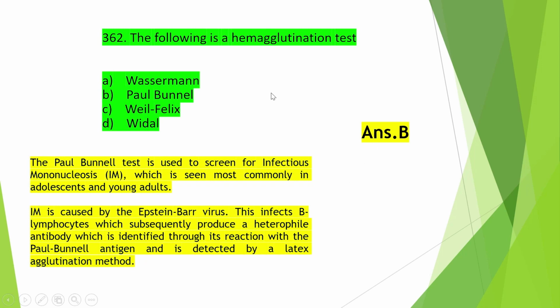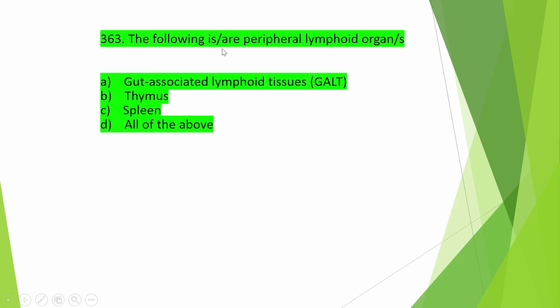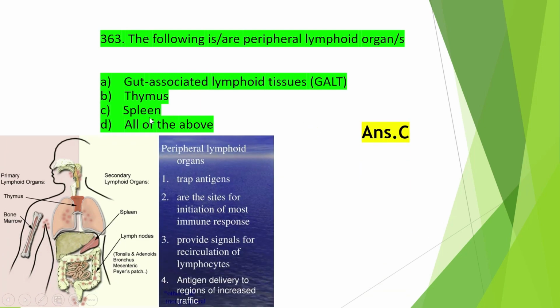Okay. So the next question is, the following is or are peripheral lymphoid organ or organs. The options are gut associated lymphoid tissue, that is GALT, thymus, spleen, or all of the above, and the right answer is option C, that is spleen. So spleen is a peripheral lymphoid organ or secondary lymphoid organ. Lymph nodes are also peripheral lymphoid organs.